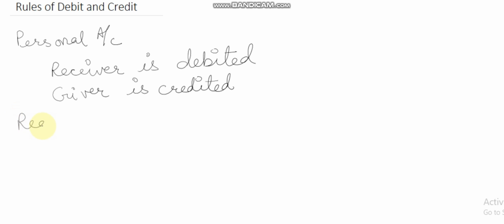Now comes the real account. Real account means all the assets. The rule is what comes in is debited.